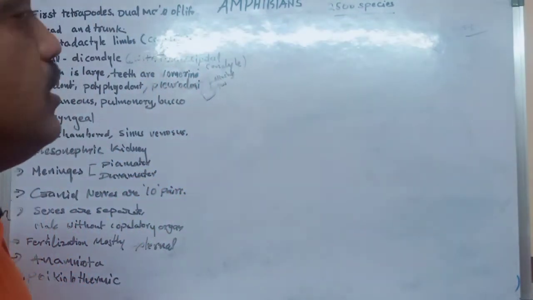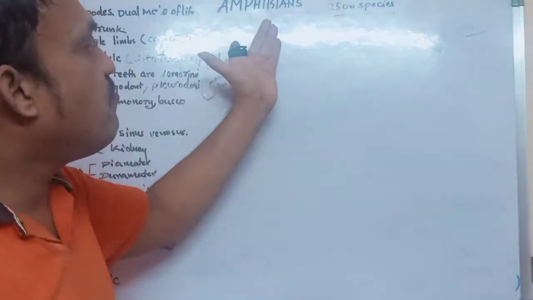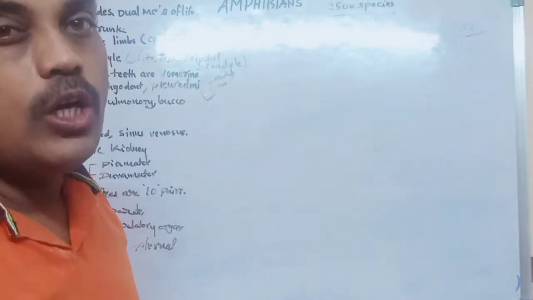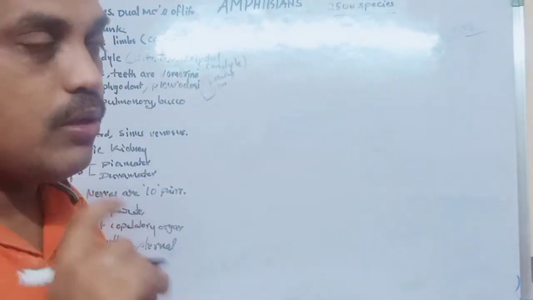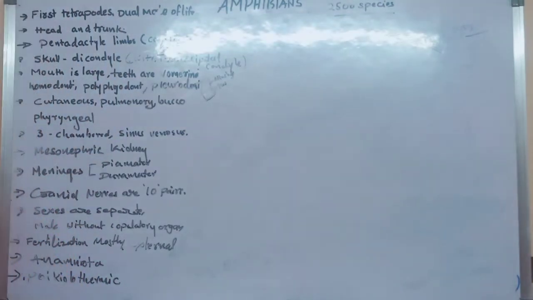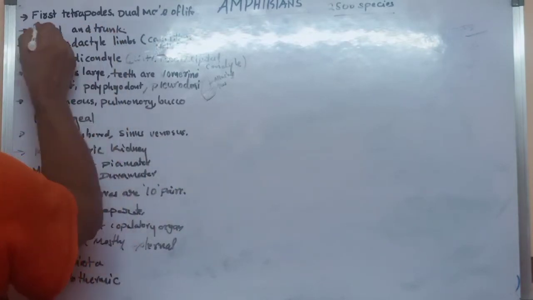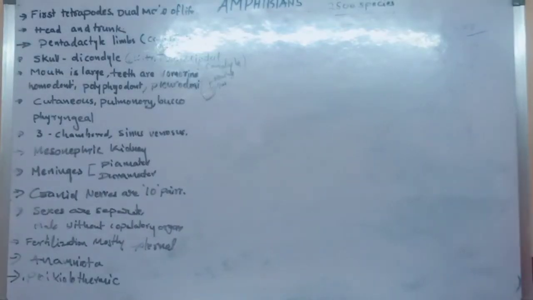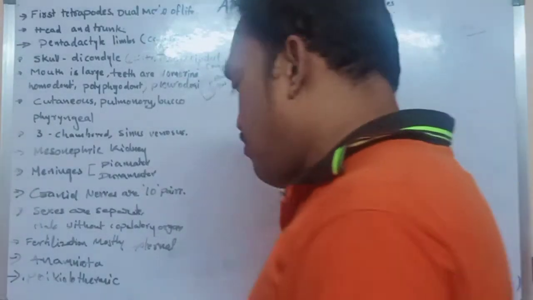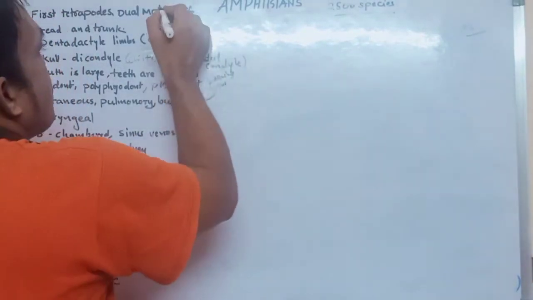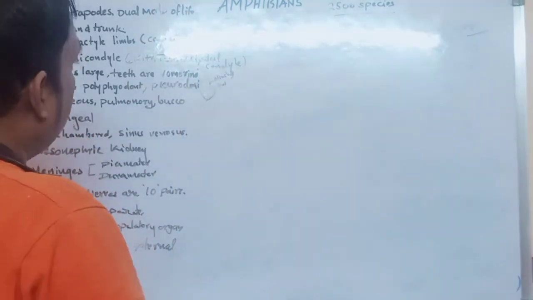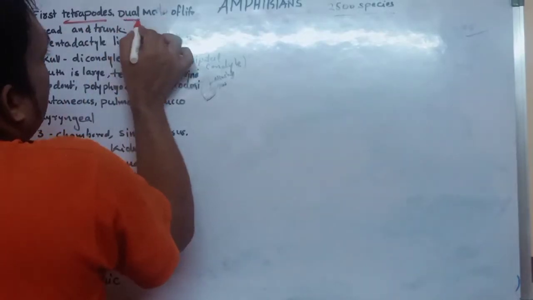That is a Greek word; amphibian is taken from the Greek. Approximately 2500 species are there in amphibians. What are the other characteristics of amphibians? You have to remember that amphibians are the first tetrapods, living on land and water, with a dual mode of life. This is a very important point.